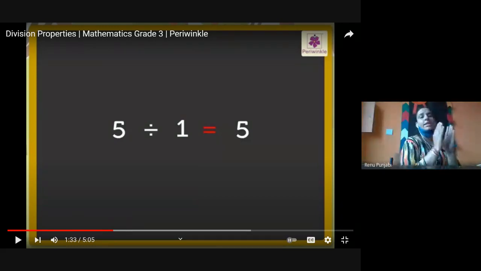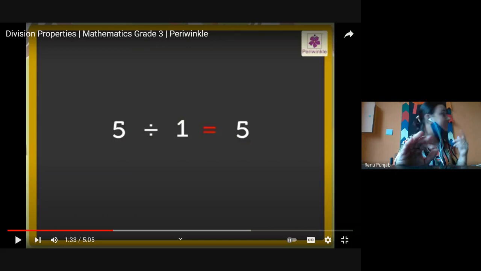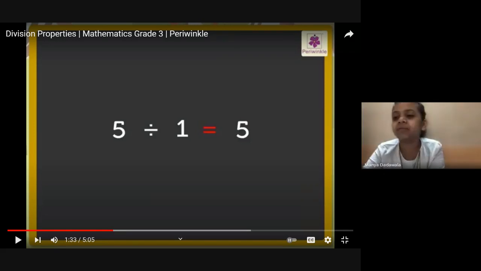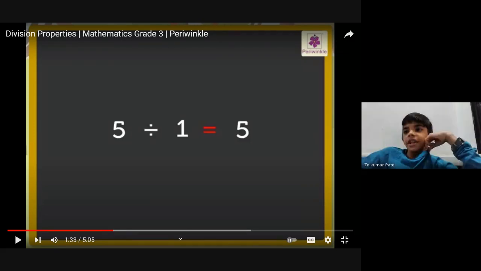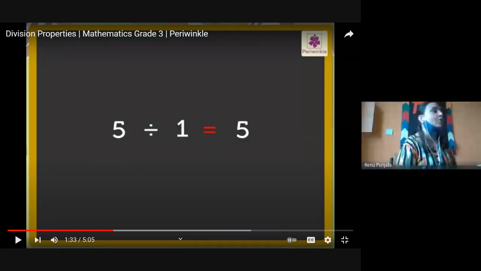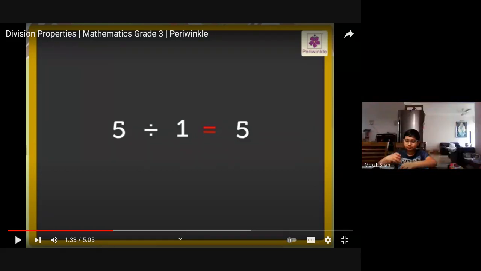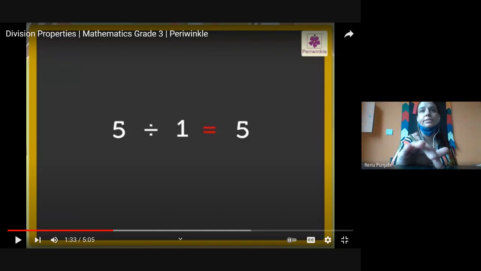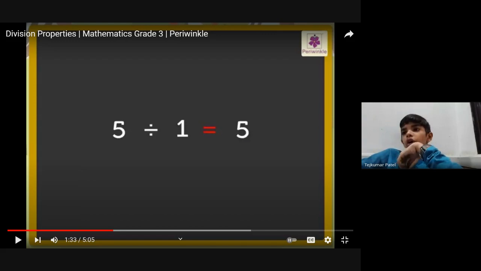Because what is the dividend in this sum which is on the screen? 5. What is the divisor? 1. And what will be the quotient? 5. Is there any remainder here? No, ma'am.